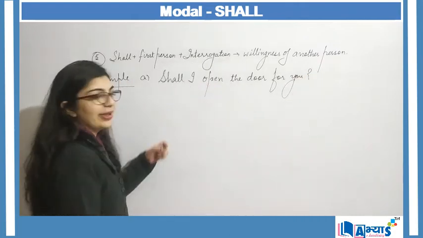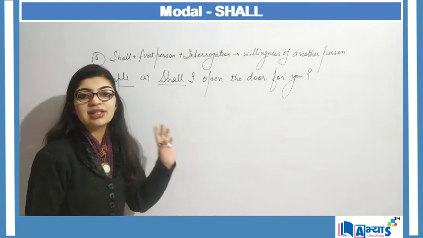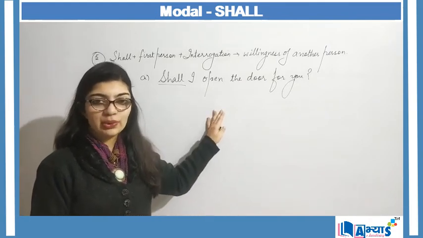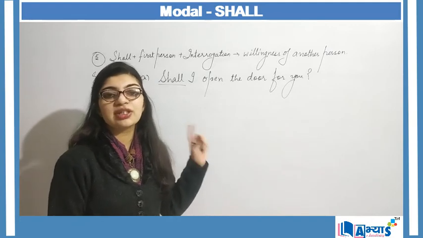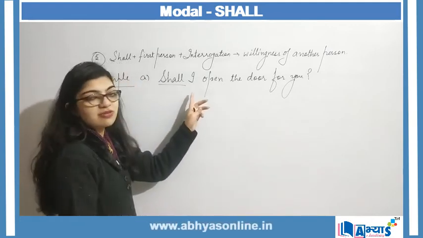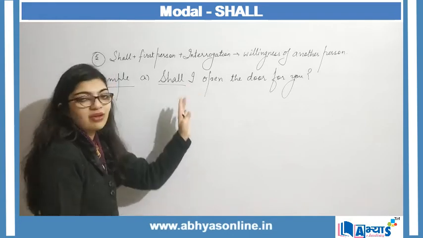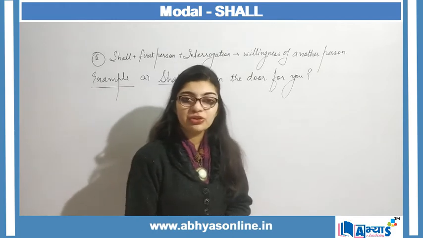Now when I begin my sentence with shall, it means that this is the form of interrogative sentence, because shall is used for interrogation when it is used in the beginning of the sentence. And shall plus first person, because I represents the first person. Now a person is asking, shall I open the door for you?